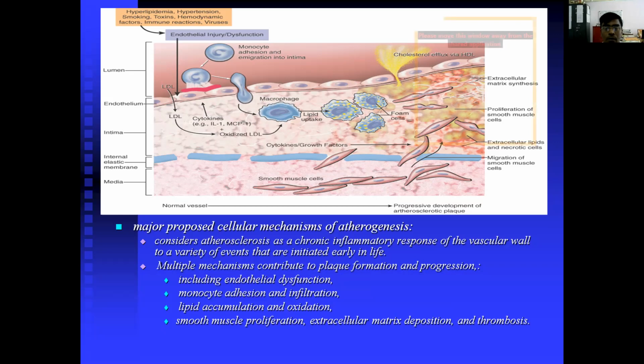Along with this lipid, the smooth muscles, as I previously said, move inside towards the intima and then go for proliferation. This proliferation of smooth muscles, along with the macrophages and the lipid, will form a fibrofatty plaque. This plaque together will form a thrombosis.